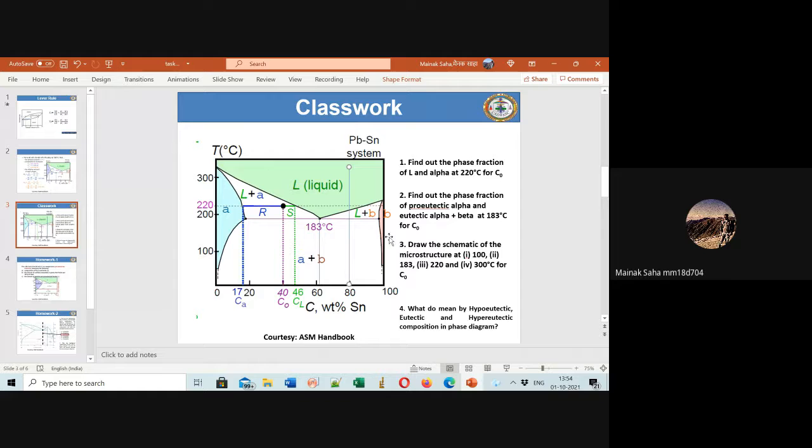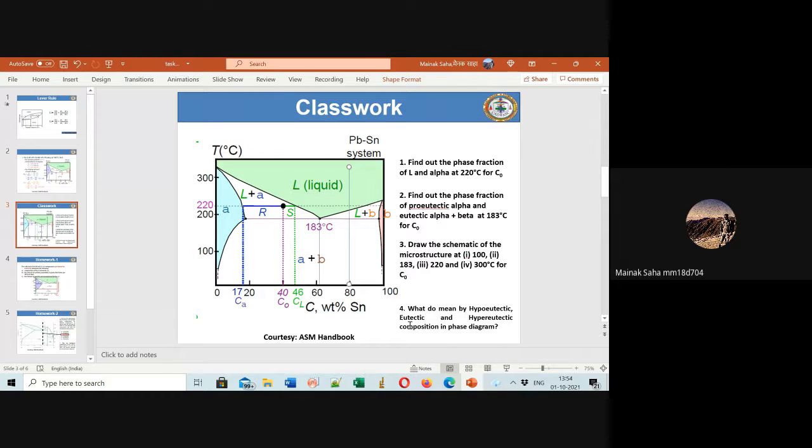Okay, now try this at home. Maybe you can try and draw the microstructure. I don't know whether sir has taught you to draw the microstructure at the different parts. No, sir. Okay, maybe I can show you some example later. You try the second and third question at home. The first question you can address today. Let me ask, I told you this answer.